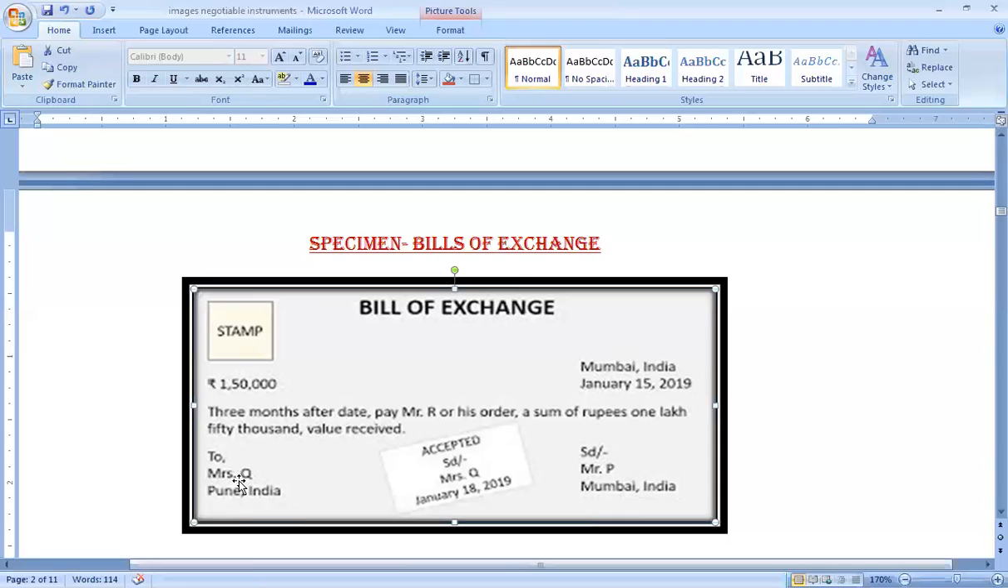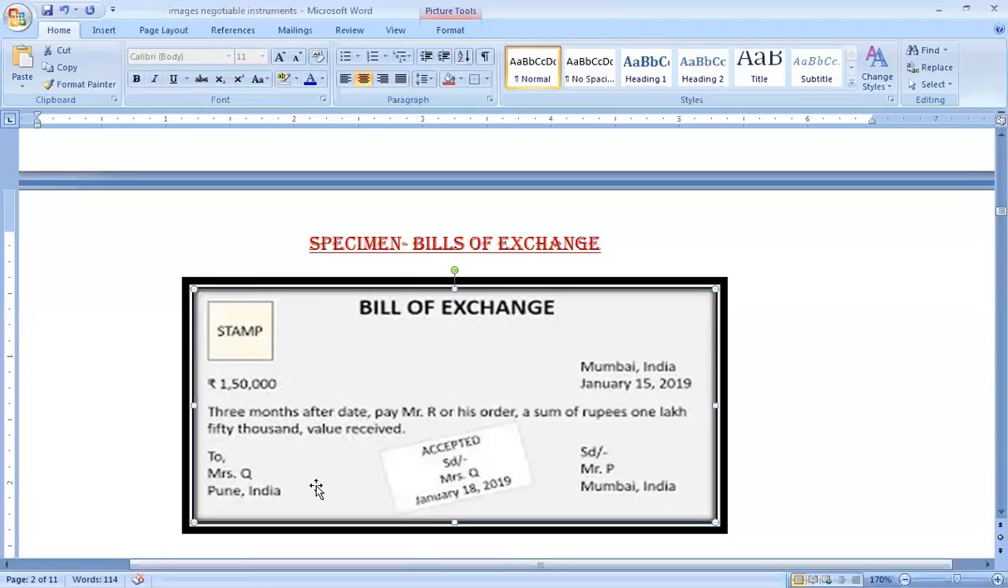That means, as per the example which I gave you above, Mr. P will be the supplier or the creditor. He is ordering Mrs. Q, who may be the customer or the debtor. She is supposed to make payment after 3 months. Now, Mr. P could have said that payment shall be made to me. In that case, Mr. P would have become the payee. But Mr. P has mentioned "pay Mr. R". So by mentioning pay Mr. R, he has made Mr. R the payee.